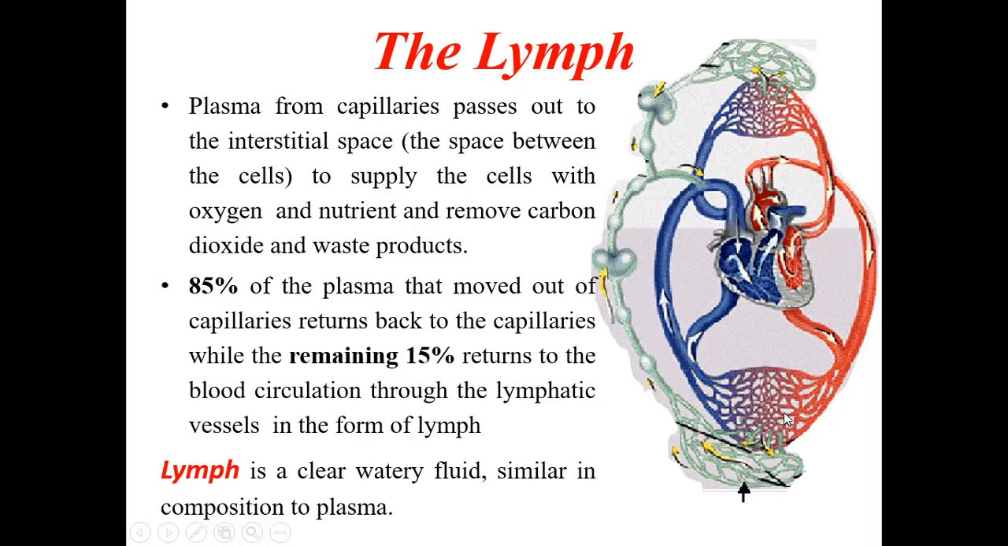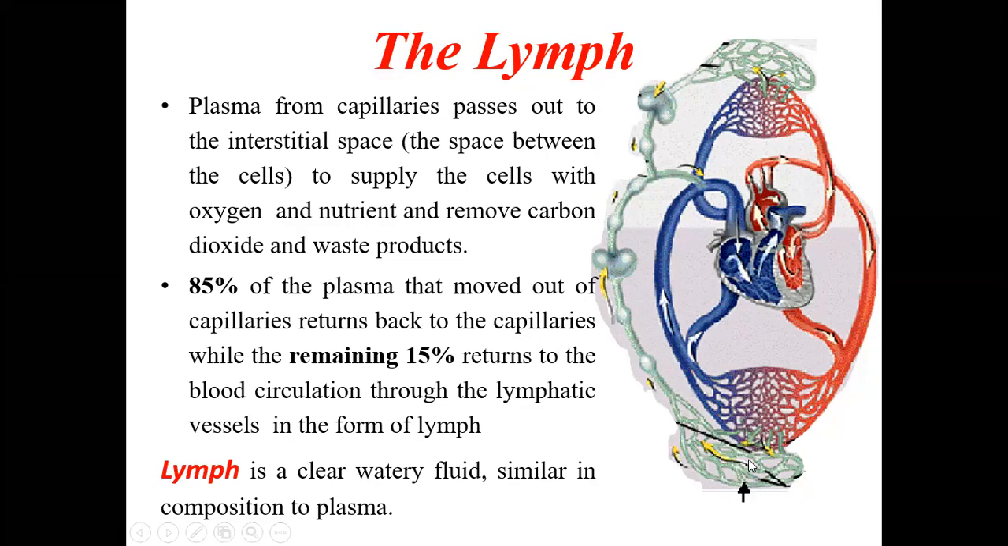So this remaining 15%, even though it is part of the blood system, because it doesn't have the RBCs and WBCs, will be a clear watery fluid, because it is nothing but the plasma which has flowed into the cells and tissue. So this fluid will be called lymph. It will be a clear watery fluid, similar in composition to the plasma because it is mainly plasma, even though it is coming from the blood.